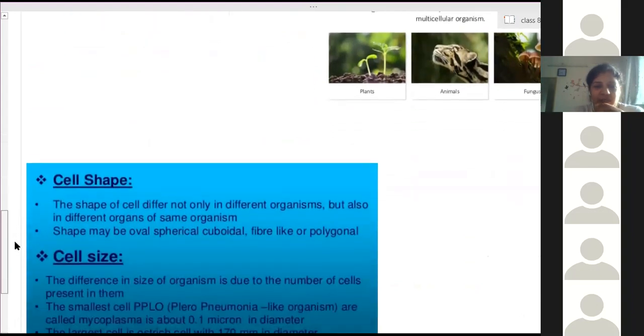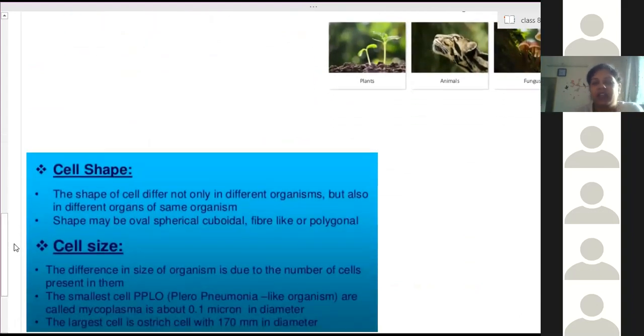Multicellular, then cell shapes. Shapes of cells differ depending on their functions, but the cells are the same between different organisms. Their size and shape differ depending on function. Don't consider that an ant is small and an elephant is big, so the cells of elephants are larger than the cells of an ant.